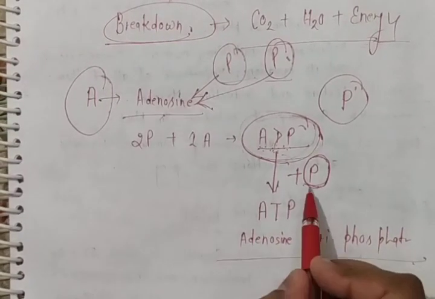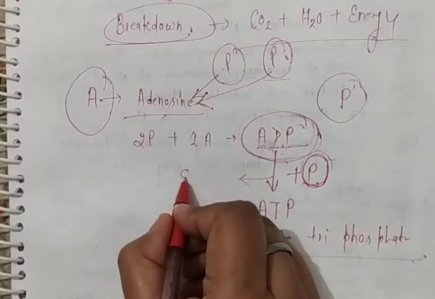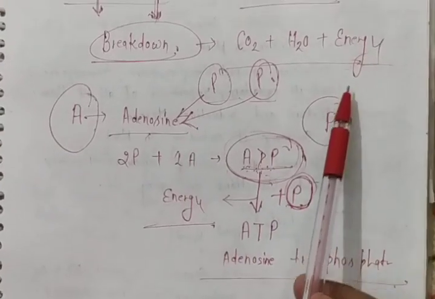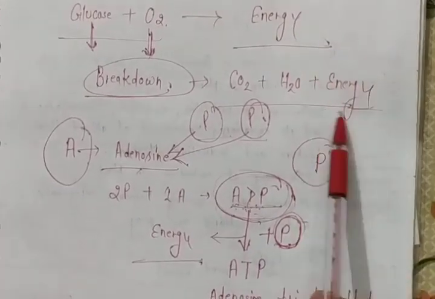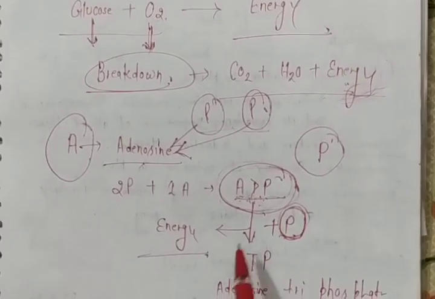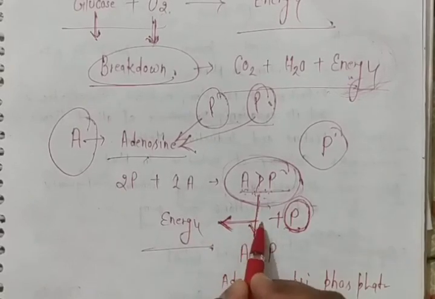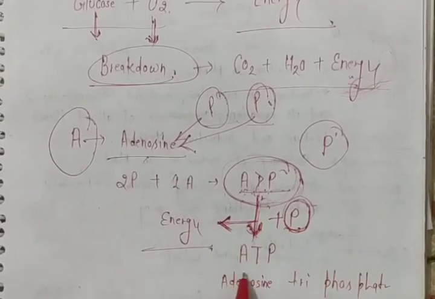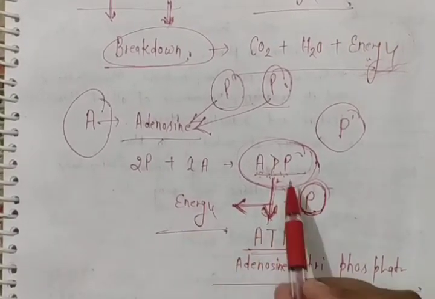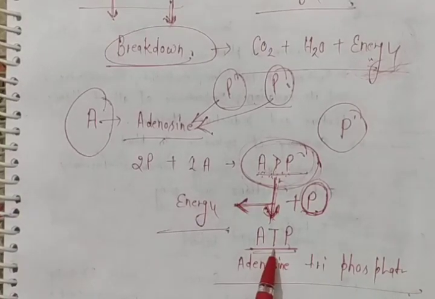And for the fusion of this phosphate, ADP needs energy. This energy, which is formed in the mitochondria, will fuse here for the formation of ATP. I mean, with the help of this energy, ADP will transform itself into ATP.